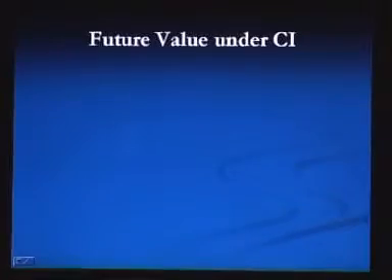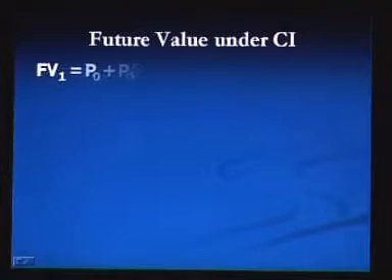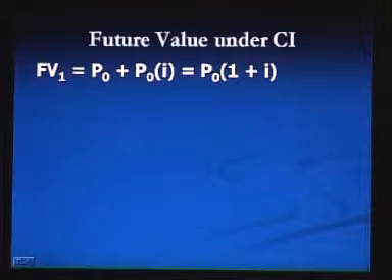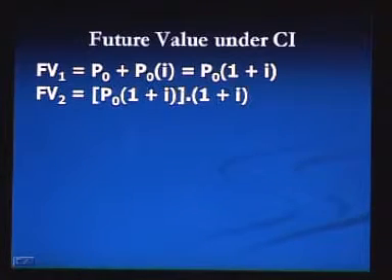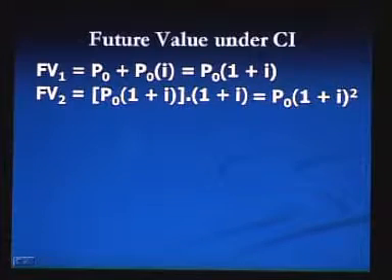Now, we are going to solve a problem to calculate future value under compound interest. Using the formula, we can calculate future value after 1 year, FV1, that will be P0 plus P0 into I, and it will be P0 into 1 plus I. So, the future value after 1 year will be used in the second year to charge interest under the compound interest method, and it will be P0 into 1 plus I square.